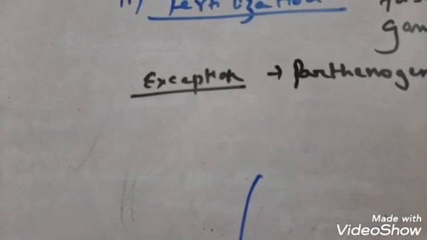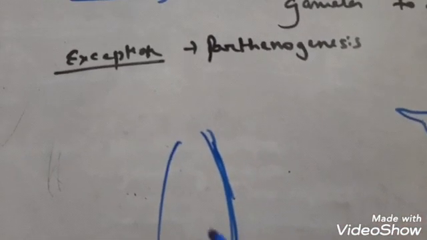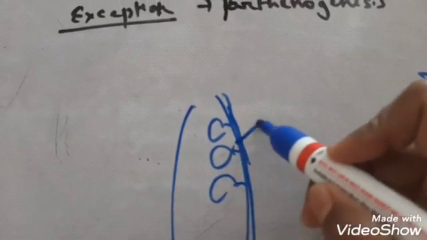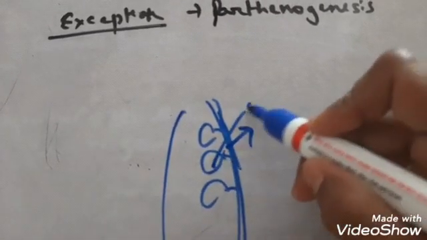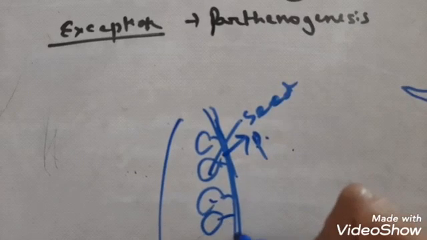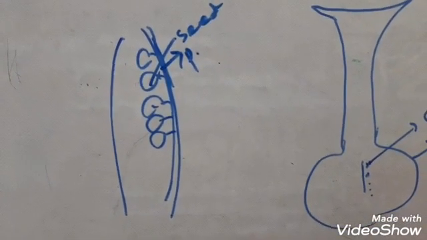So what is the outermost protective coating of the fruit? That is the pericarp, which is the fruit wall. In your book you can find some pictures of fruits inside which the seeds are there. That is the placentation. If it is the pea plant, you see the seeds here. What is this? This is the pericarp. And what is this? This is the seed. P means pericarp. In this way the seeds are aligned, and various types of plants have various types of placentation that you have already studied in class 11. I hope you remember.